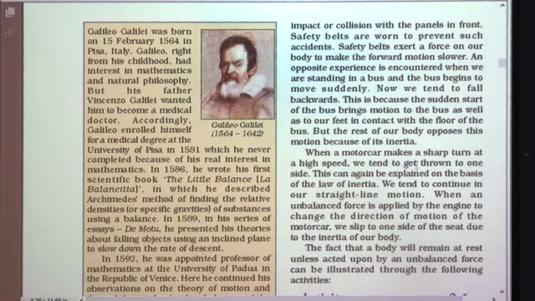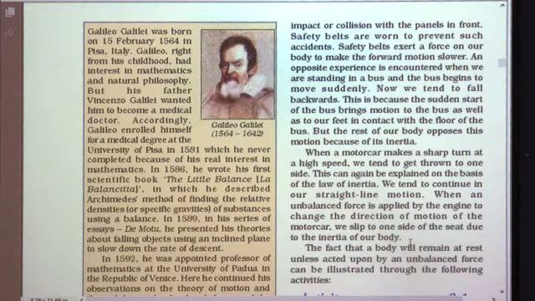When a motor car makes a sharp turn at high speed, we tend to get thrown to one side, isn't it? If you are traveling in a motor car and it takes a sharp turn at very high speed, then we get thrown to one side. This can again be explained on the basis of the law of inertia. We tend to continue in our straight line motion. When an unbalanced force is applied by the engine to change the direction of motion of the motor car, we slip to one side of the seat due to the inertia of our body.